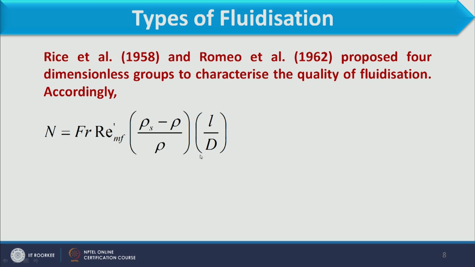So, total 4 dimensionless groups have been defined, and collectively it is called dimensionless number n.